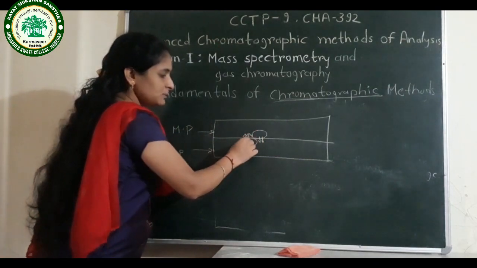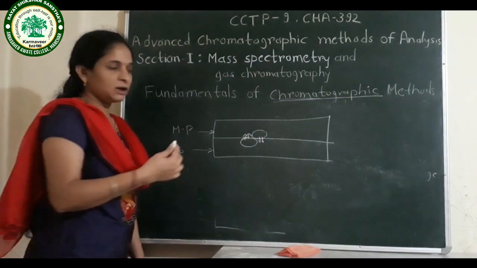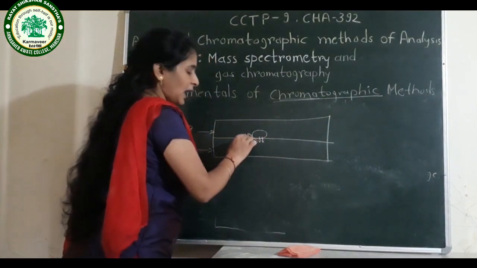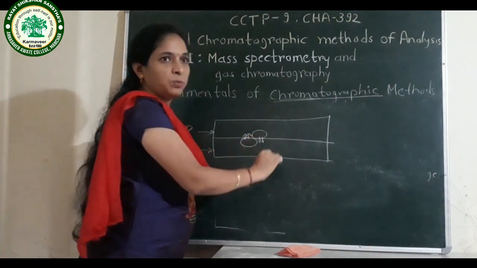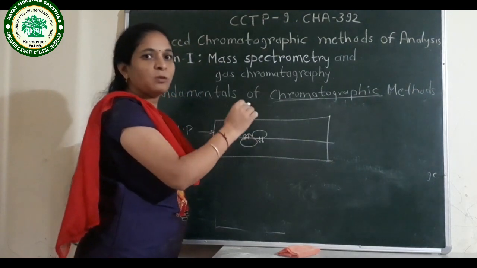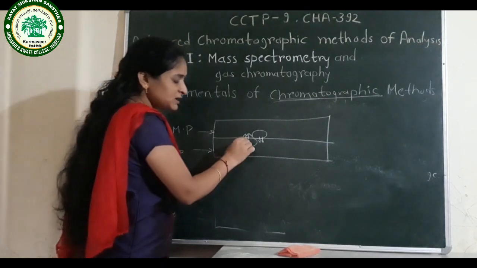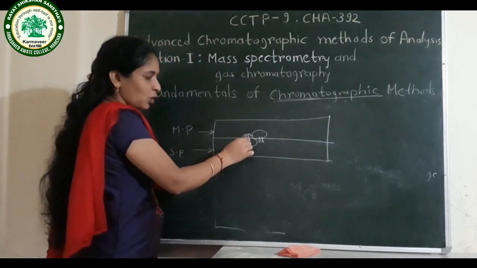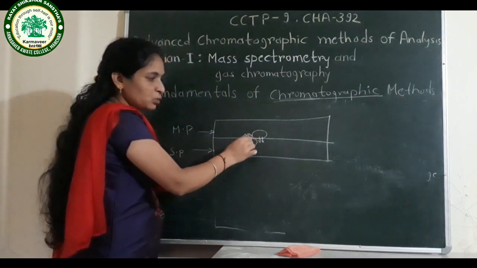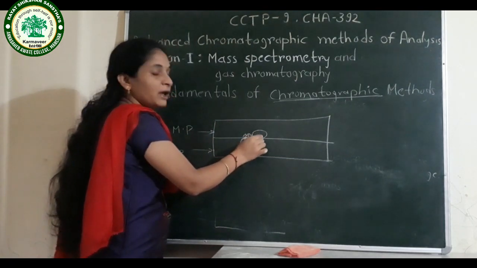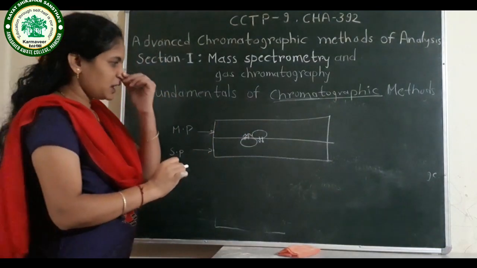When the mobile phase comes in contact with the stationary phase, what happens? Some of the components from the mobile phase get transferred to the stationary phase. The components which form a strong bond, which form an attractive type of interaction with the stationary phase, get adsorbed over the stationary phase, and the components which are loosely bound to the stationary phase move with the mobile phase. Like this the separation is taking place.